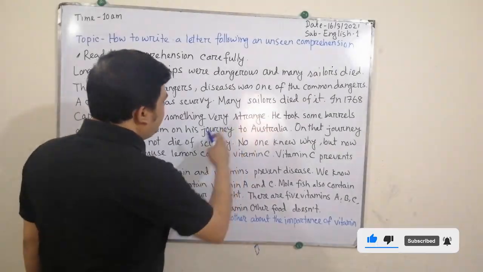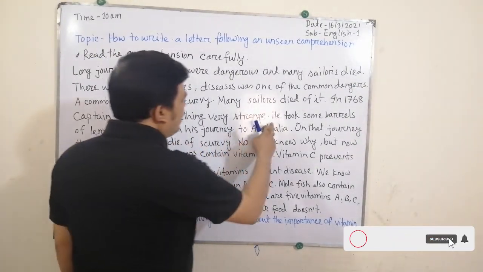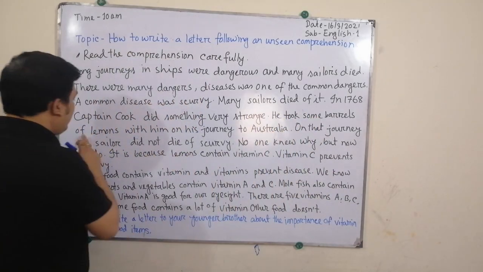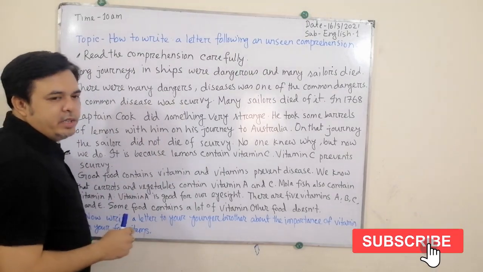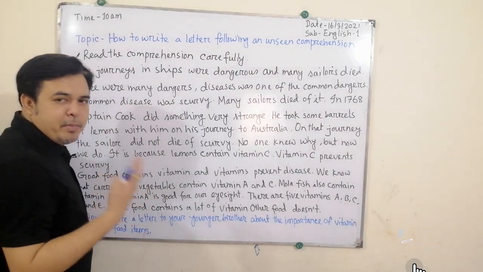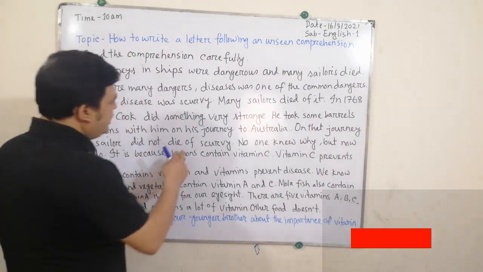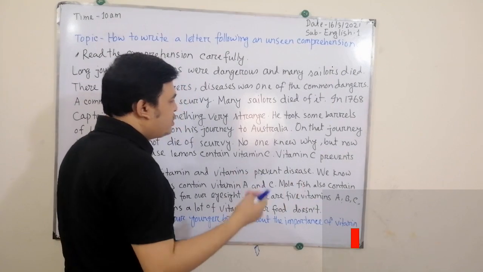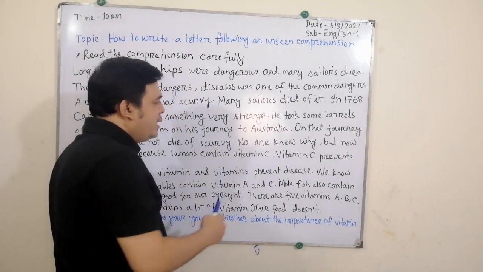Captain Cook, who was a sailor, took some barrels of lemons with him on his journey to Australia.